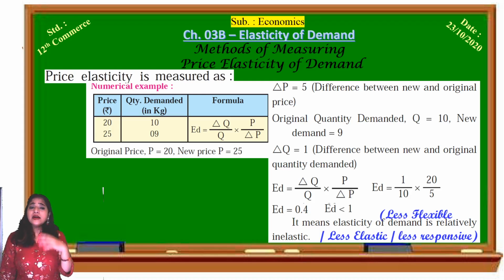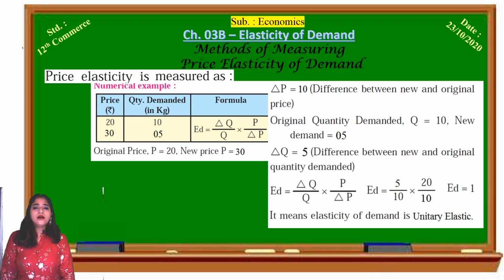So quantity demanded doesn't vary so much. It doesn't change so much, it is inflexible, less flexible, less responsive, it doesn't respond much. When the price changes more, it only decreases by 1 kg. The difference is only 1 kg. So we can say for this example, the elasticity of demand is less flexible, it is not moving much, it is less elastic or less responsive.